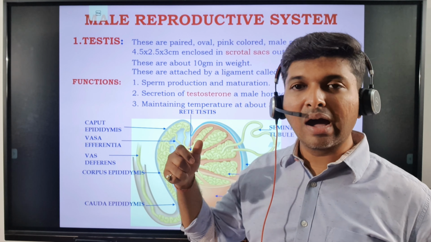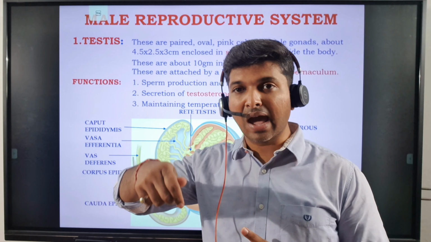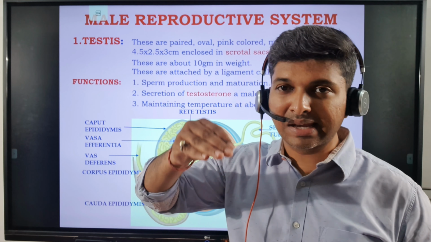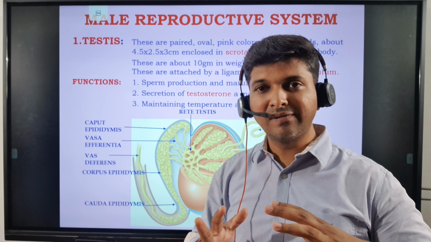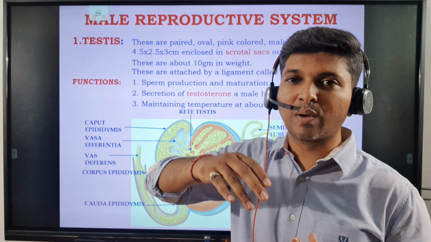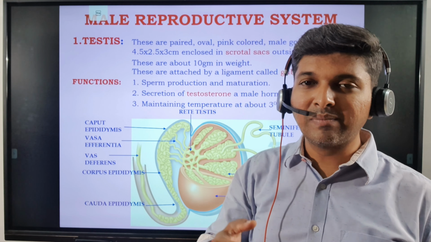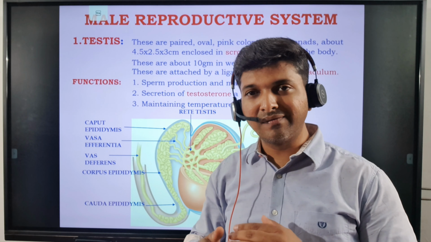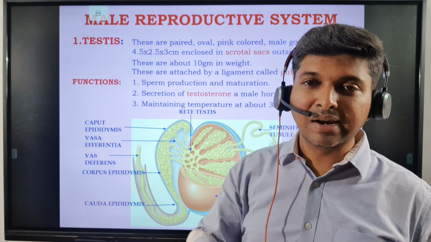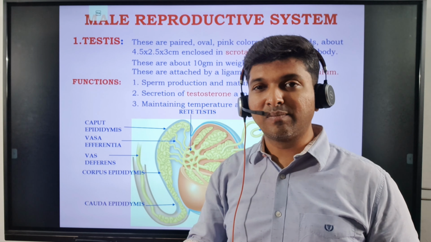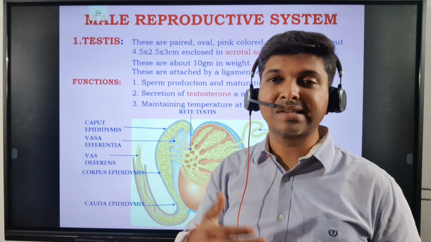Okay, so talking about all this, these testes can also ascend and descend a little depending upon the temperature. So it's acting like a thermostat. If they become too cold, they are pulled a little towards the body to withdraw heat. If they become a little warm, they are pushed away from the body a little. So that's how the gubernaculum is coiling and releasing, so that it can pull and descend and ascend the testes a little.